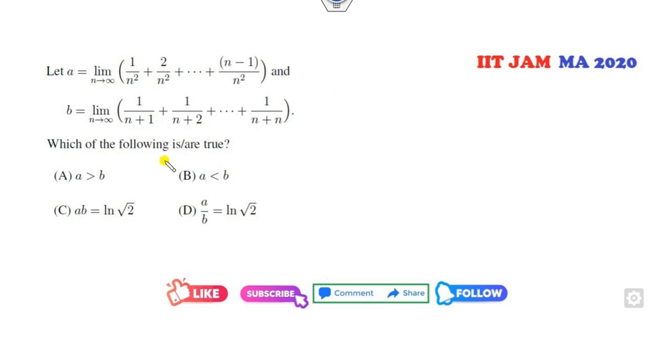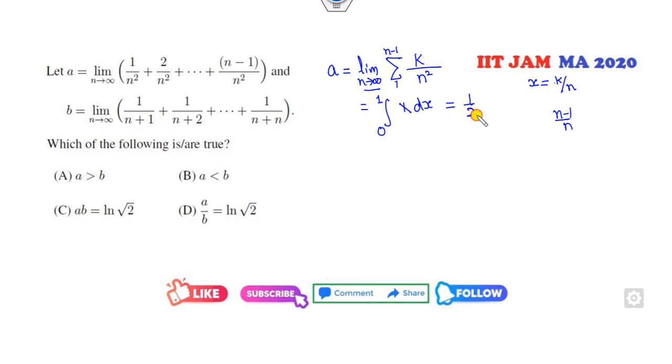Okay, look at this one. Which of the following is the relation? Again, it's a limit. Can I always express it in this form? The denominator is n square and the numerator is k, where k starts from 1 to n minus 1. Again I can take k over n as x. Whenever n is 1, the limit is 0. Whenever it is n minus 1 over this and n approaches infinity, it is 1. So the answer is half. Therefore A is 1 over 2.